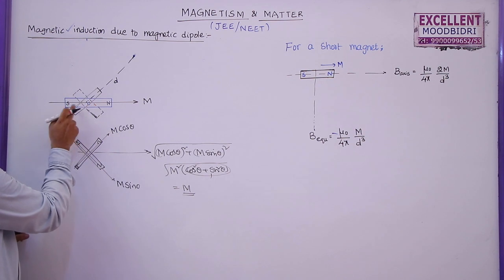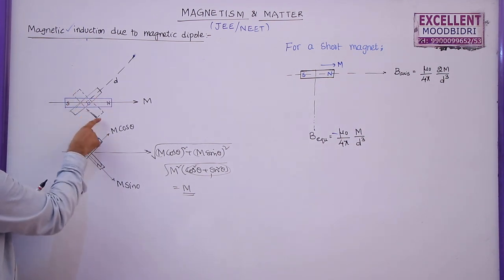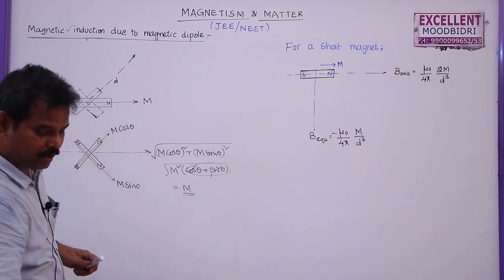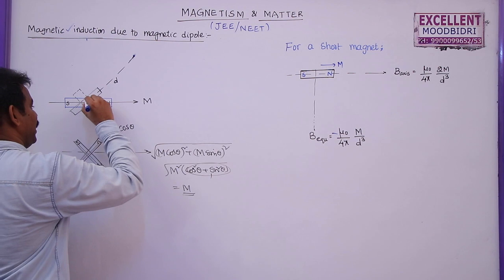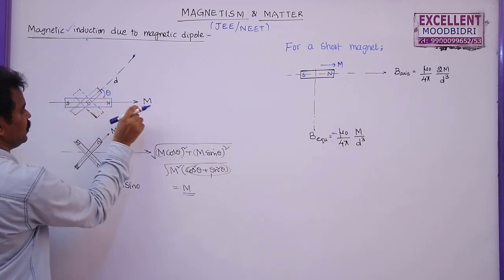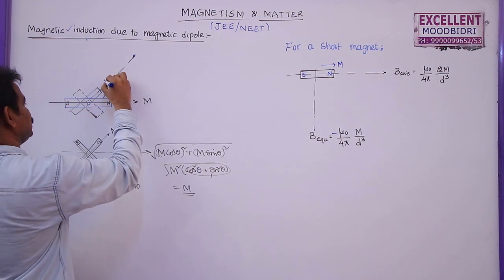So here this blue color magnet is assumed to be a resultant of two different magnets whose magnetic moments are m cos theta and m sin theta. As this line is making some angle theta with this one, if it is m, the magnetic moment of this bar magnet will be m cos theta.